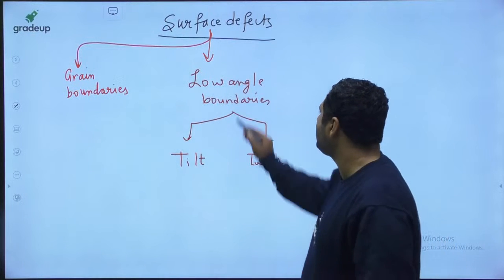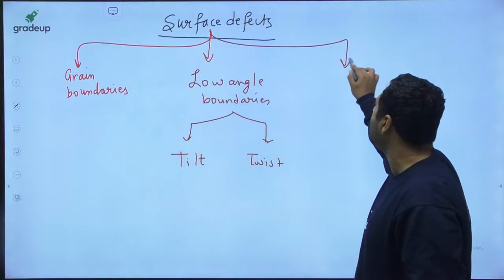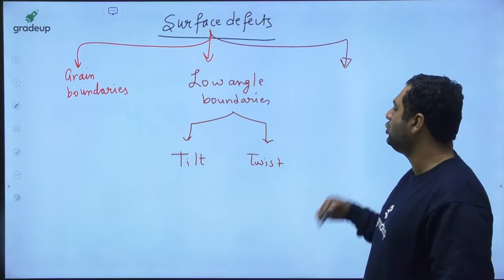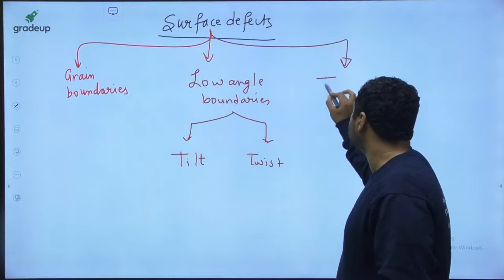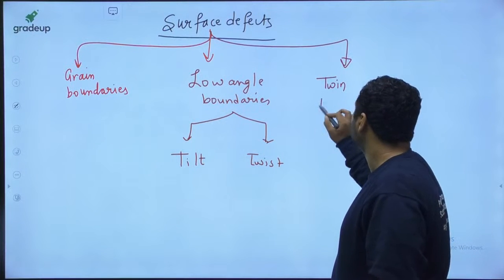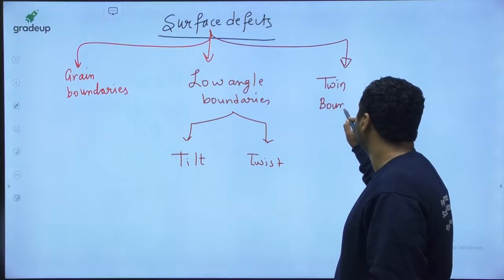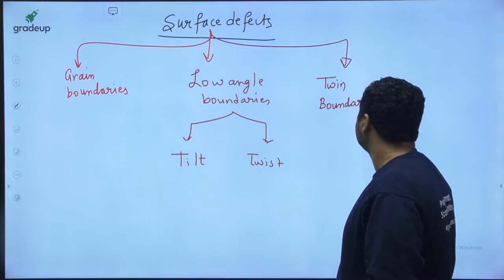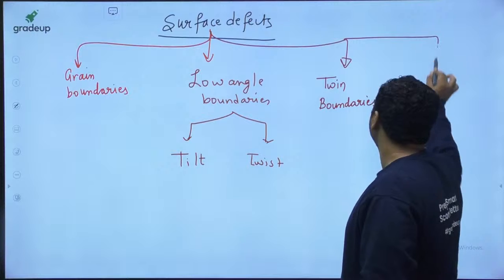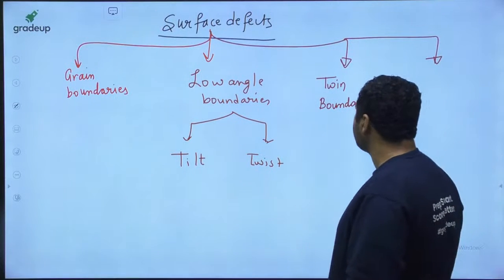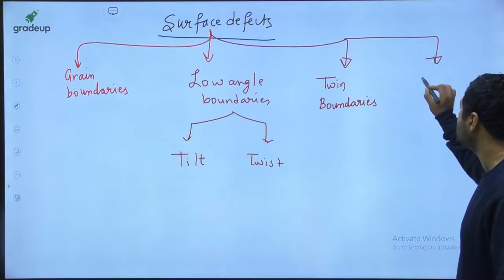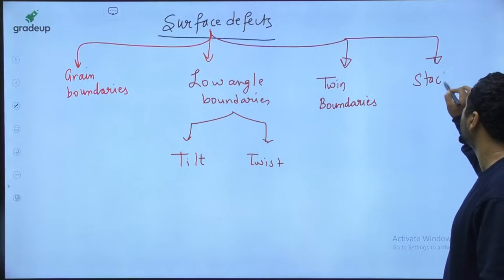And my dear, after that there is one more defect, said to be twin boundaries. And then, after grain boundaries, low angle boundaries, twin boundaries, the last one is going to be stacking fault.